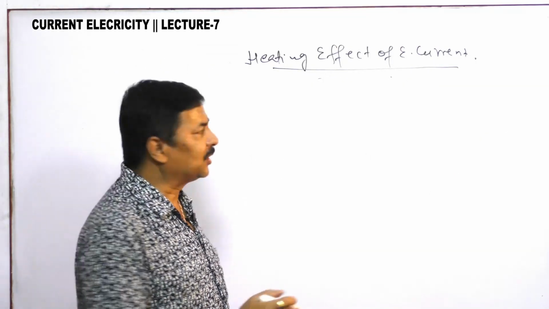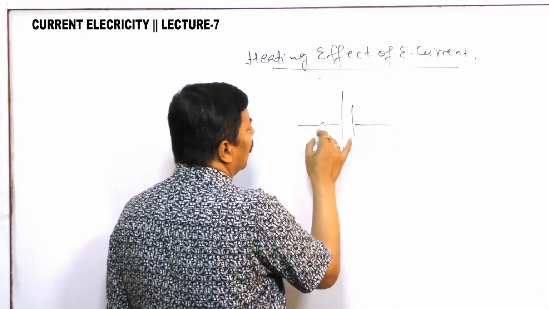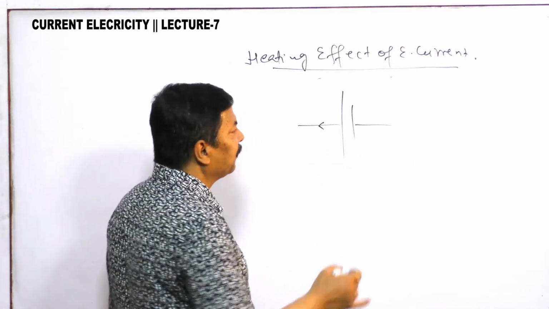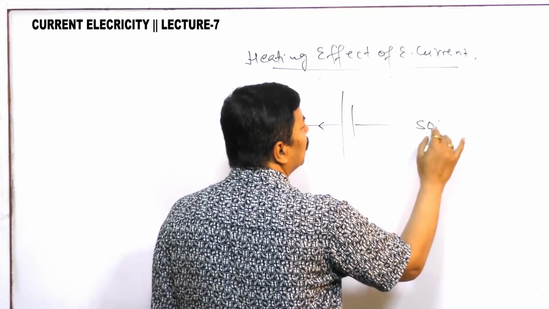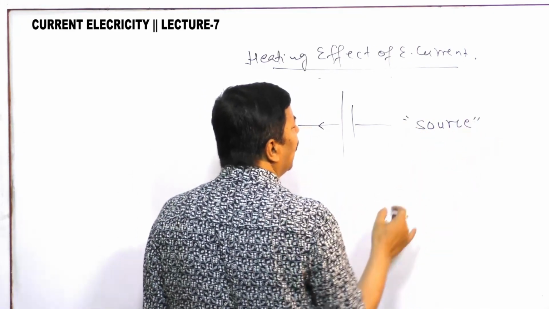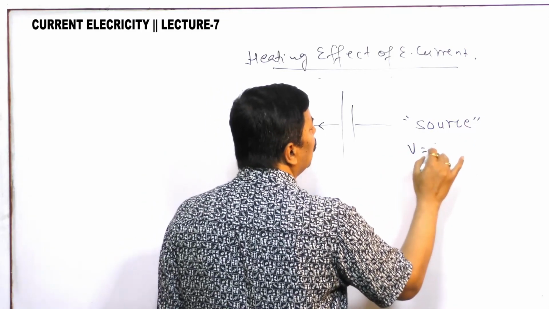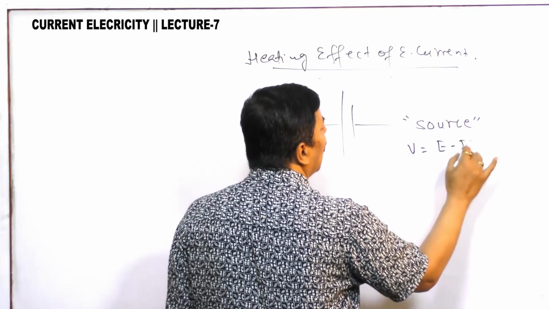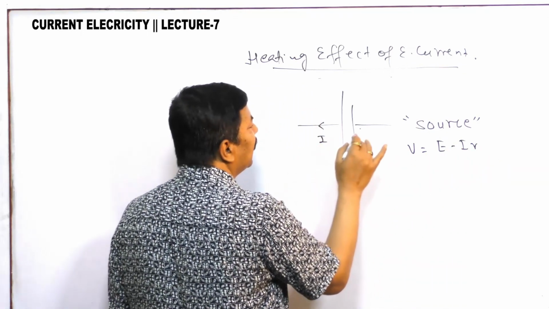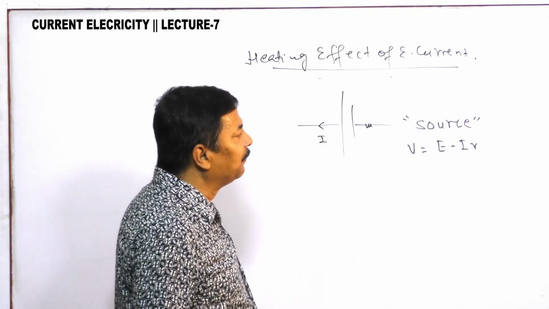Here is the battery, the current is going out from the battery, here it is behaving as a source of power, and here you will observe V is equal to E minus Ir, where I is the current and r is the internal resistance, so that is the terminal voltage we get.